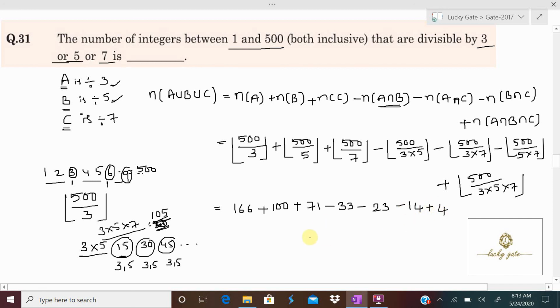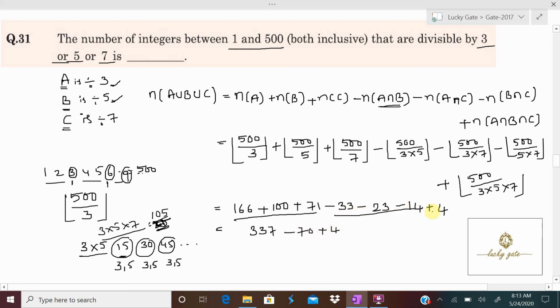When we solve this, what do we get? 166 plus 100 plus 71 equals 337. Then minus 33 minus 23 minus 14, which is 70, plus 4.